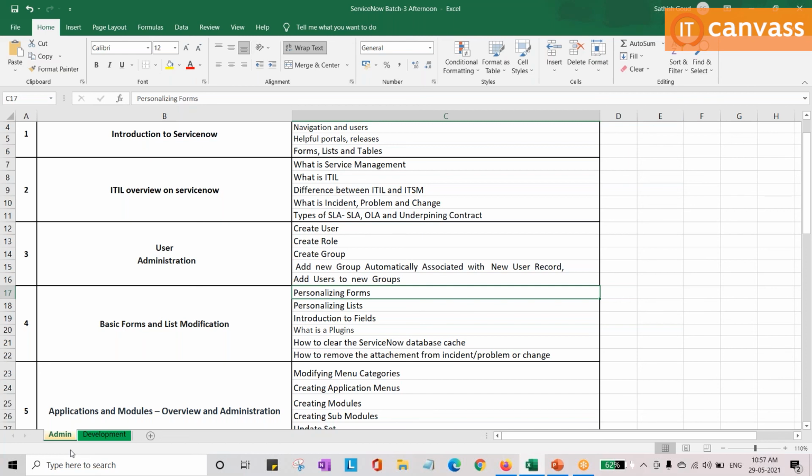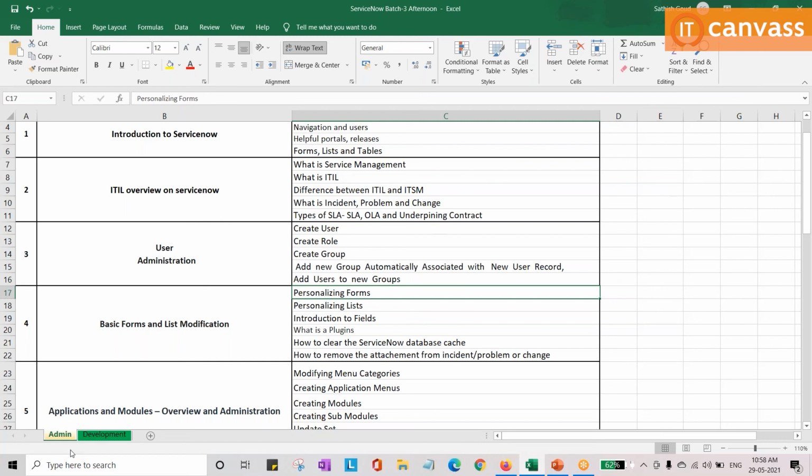Agent Workspace is a place which is used for the L1 people. Mostly L1 people are going to use that, because whenever a ticket is raised, or whenever they get a call from the end user, they give customer support. For example, if I am running an organization, I will give customer support. People will call saying my laptop is not opening and I cannot raise an incident, so I'm calling customer support. That call can be received by the L1 support in Agent Workspace. That is a separate process.